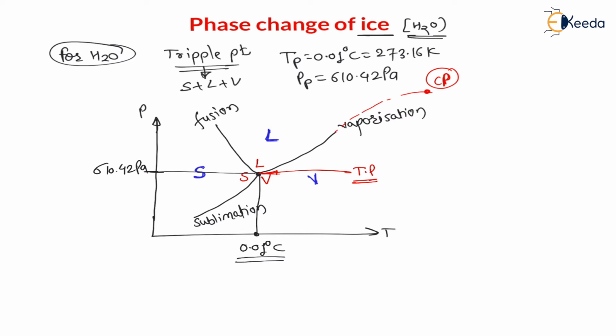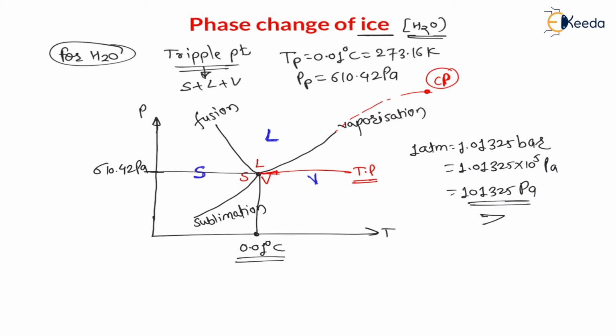Now my dear students, if the ice is heated at atmospheric pressure, atmospheric pressure means 1 atmosphere, which is nothing but 1.01325 bar. That bar is nothing but 10 to the power 5 Pascal. Therefore it is 1.01325 into 10 to the power 5 Pascal, which is nothing but 101,325 Pascal. Now this pressure is very much more than 610.42 Pascal.